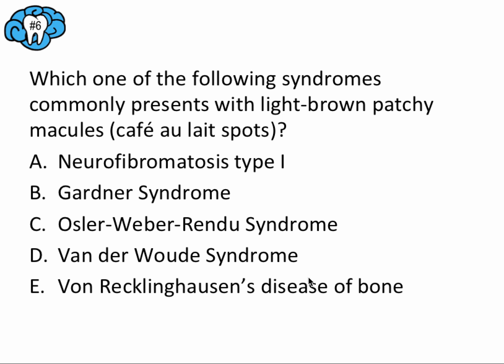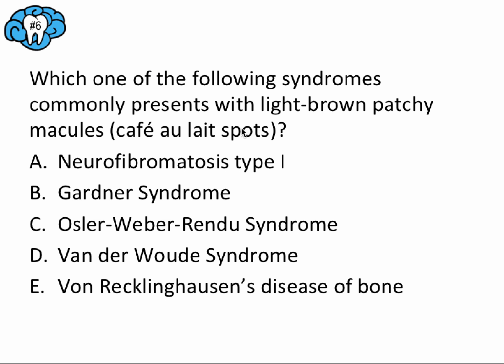All right, so for all of those syndromes that we talked about, I promise they will come in handy because this question is very similar to actual board exam questions. And so the question may or may not include this detail about light brown patchy macules, but the café au lait spots is something we talked about. So I'd have an idea of how they present. But nevertheless, this question does include that piece of information. So what we'd have to do is remember which of the syndromes involves these café au lait spots.